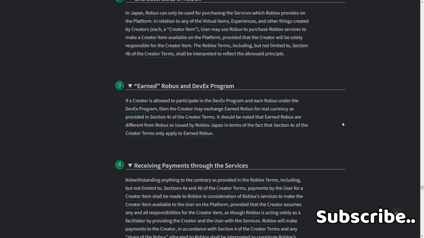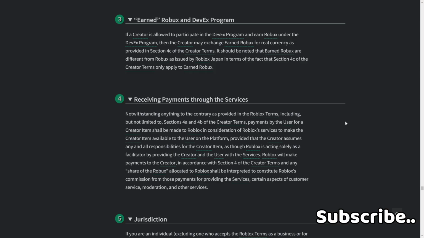It should be noted that earned Robux are different from Robux as issued by Roblox Japan in terms of the fact that Section 4C of the creator terms only applies to earned Robux for receiving payments through the services, notwithstanding anything to the contrary as provided in the Roblox terms, including but not limited to Sections 4A and 4B of the creator terms. Payments by the user for creator items shall be made to Roblox in consideration of Roblox services